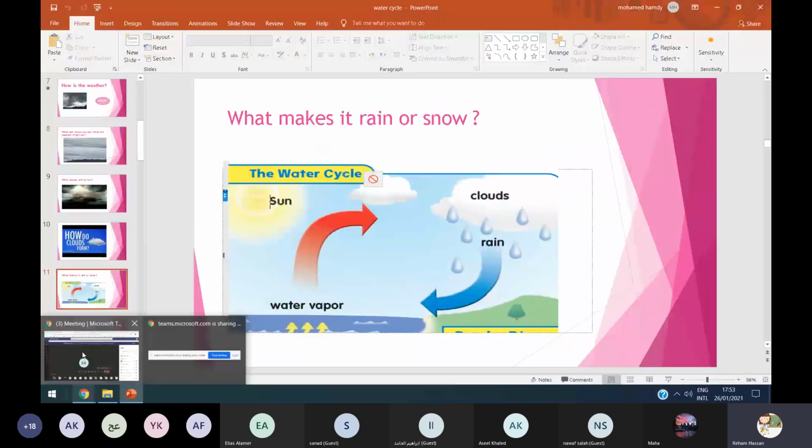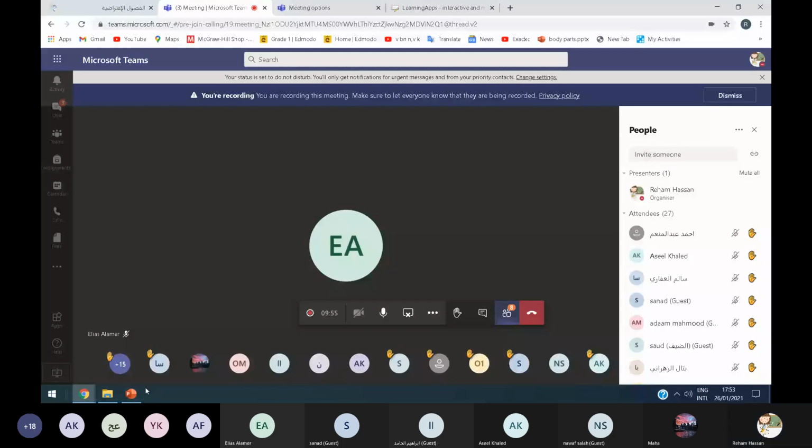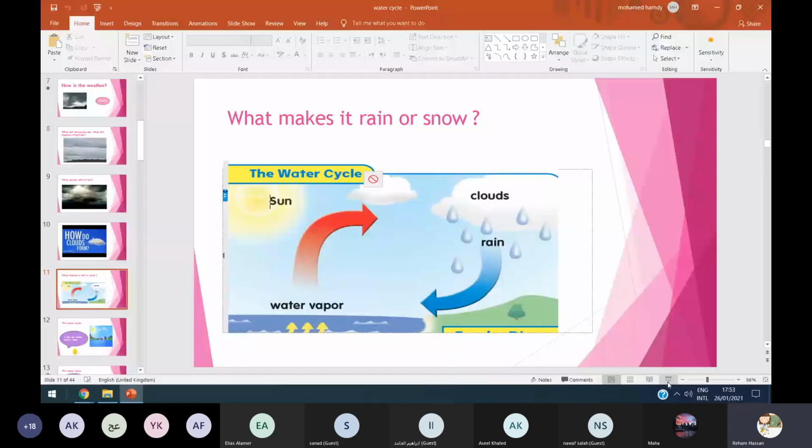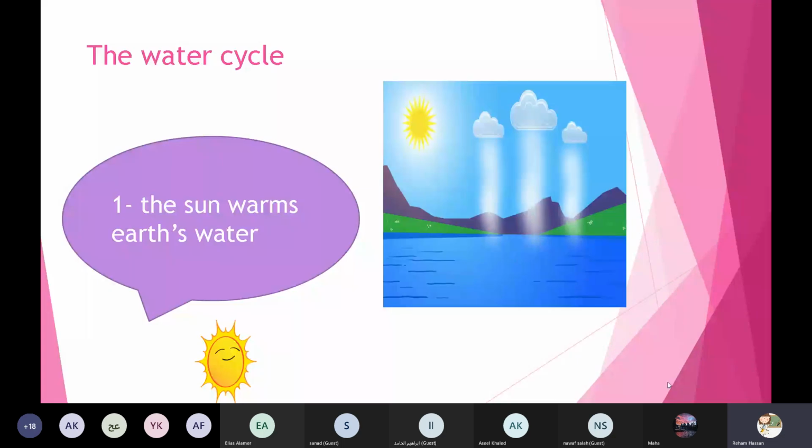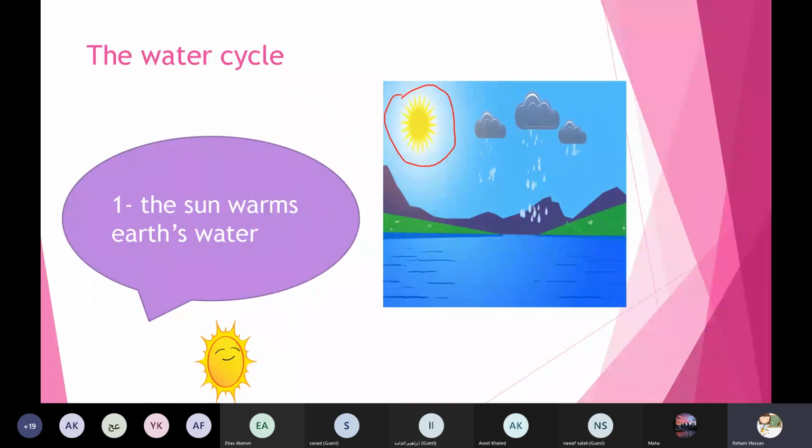Yes, I'm recording. Okay. So sun, water vapor, clouds, and rain. So number 1 in the water cycle: the sun warms the earth's water. So who can tell me again how the earth's water is warmed? By the, yes, Radwan.